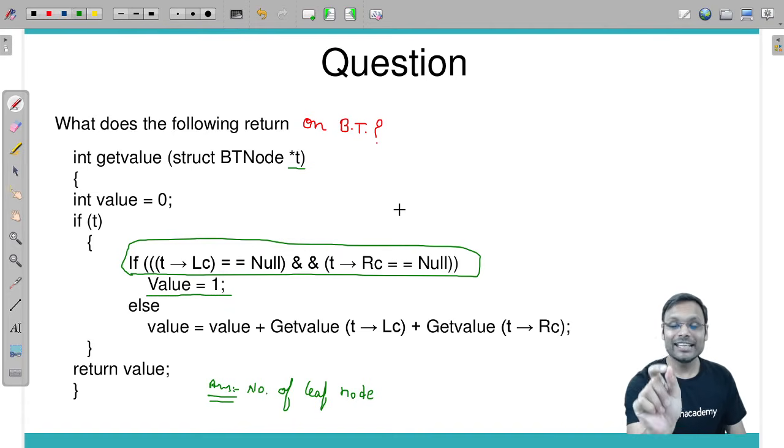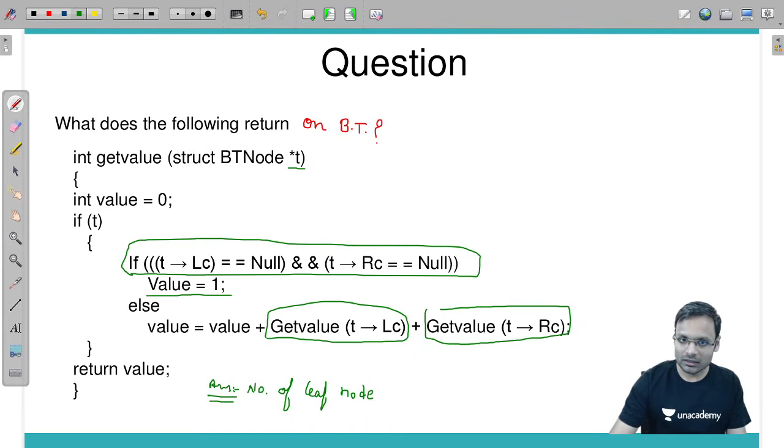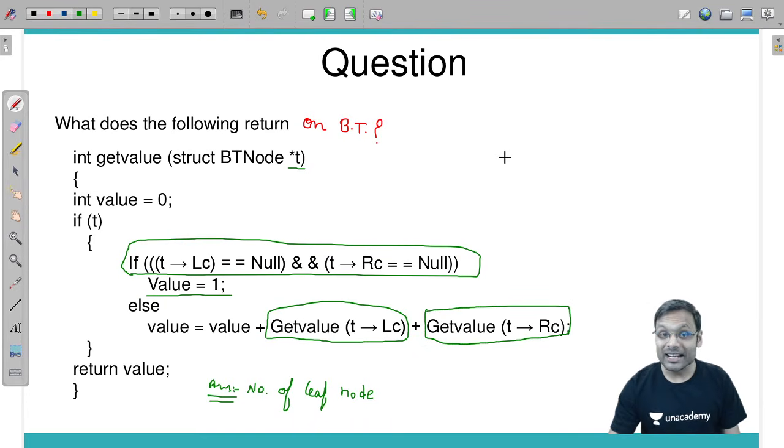If t is not pointing to the leaf node, then recursively I am calculating all the leaf nodes in the left child. Then recursively I am calculating all the leaf nodes in the right child.